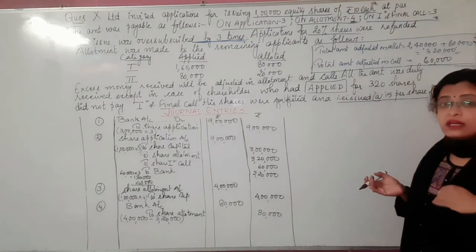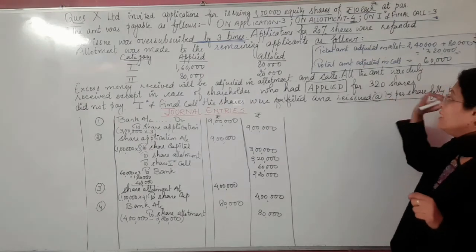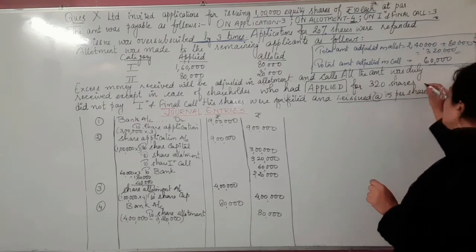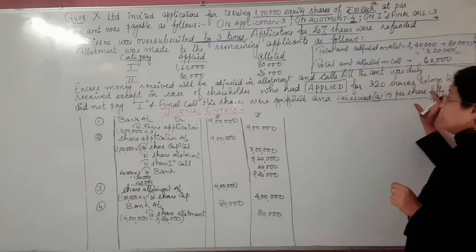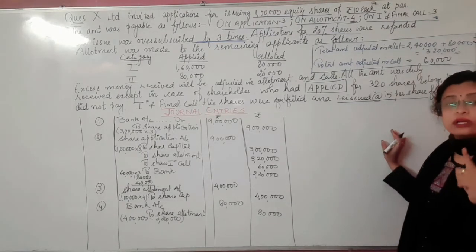So the main thing here is we need to find out if the shareholder had applied for these 320 shares, and moreover, which particular category he belongs to. He belongs to category number 1. Got it here, isn't it? So let's find out what is originally its allotted number of the shares.